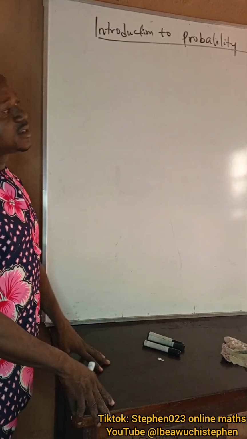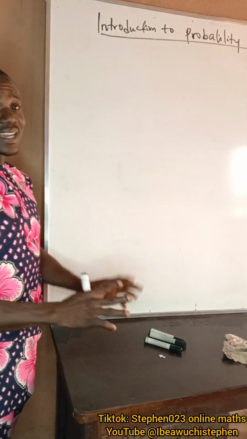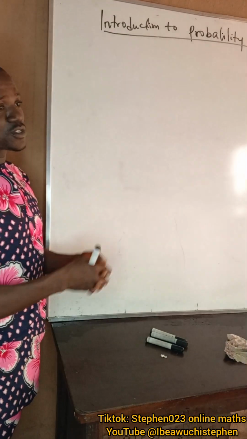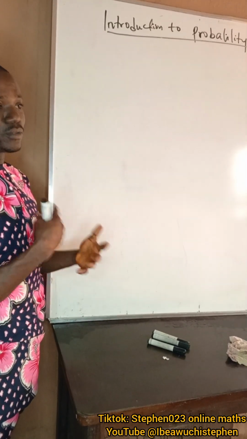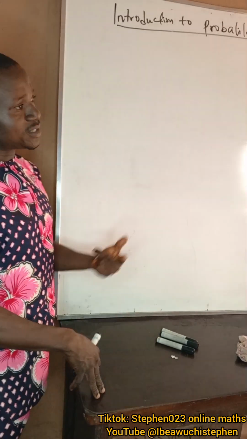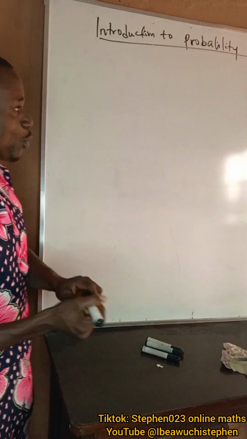What is an event? An event is anything that can happen, anything that can take place, be it a burial ceremony, be it sports, engaging in sports, football, running a race or athletes. All those things are events, for the fact they will take place. Now let's look at the terms associated with probability.